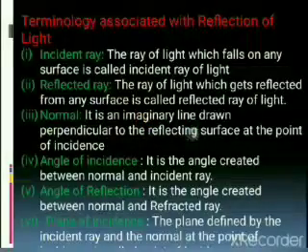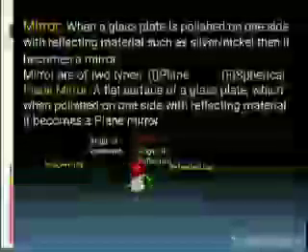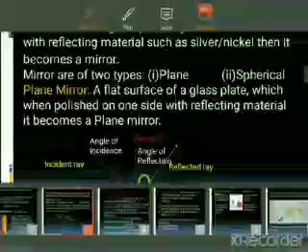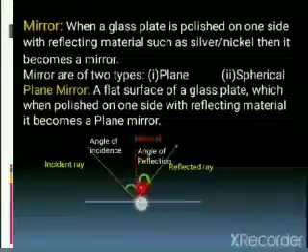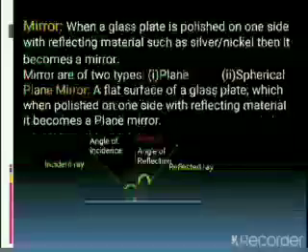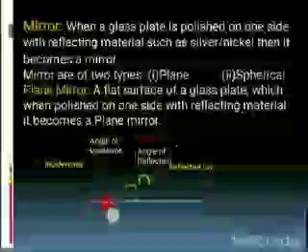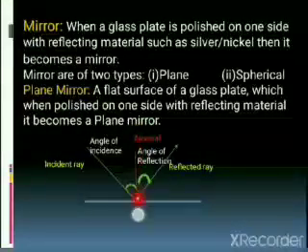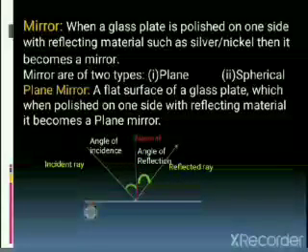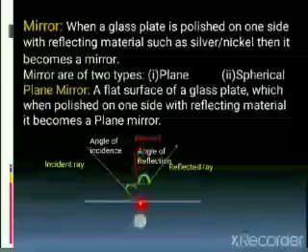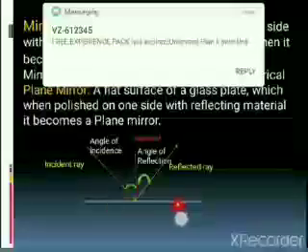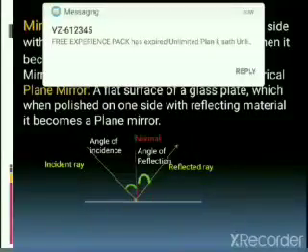Normal is an imaginary line. There is no actual phenomenon related to the normal. Whenever the incident ray and reflected ray intersect at the point of incidence, we draw a normal. It is an imaginary line perpendicular to the reflecting surface. This is the imaginary line and this is the surface. It makes an angle of 90 degrees over here. So this normal is always perpendicular to the reflecting surface.